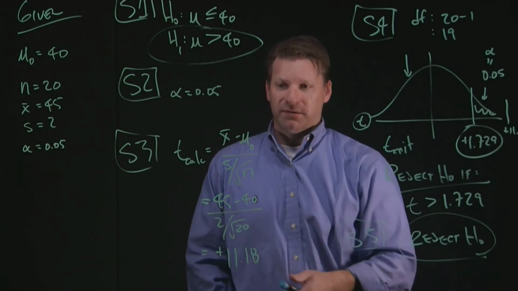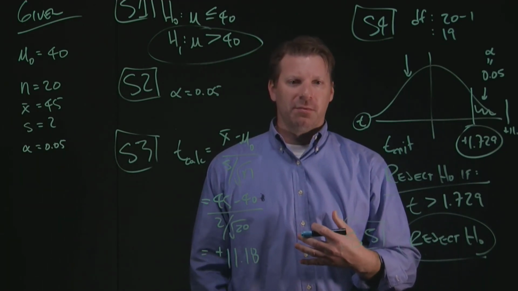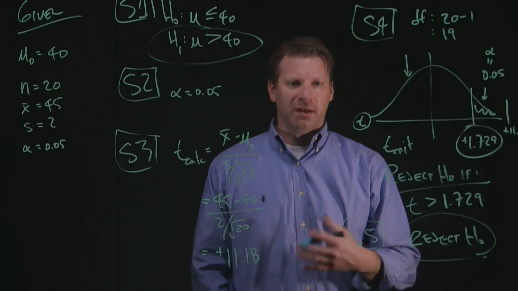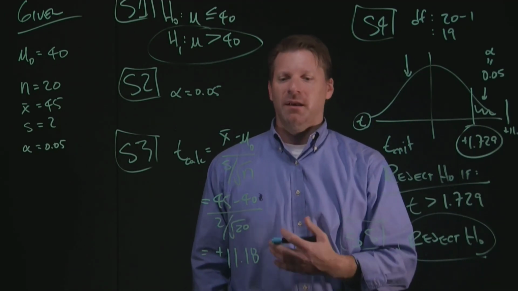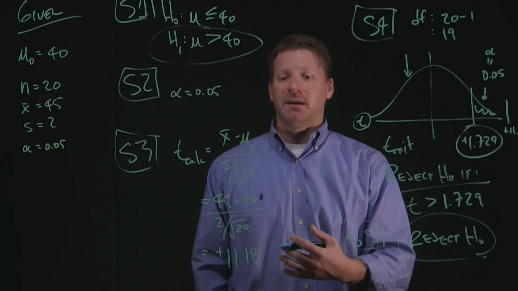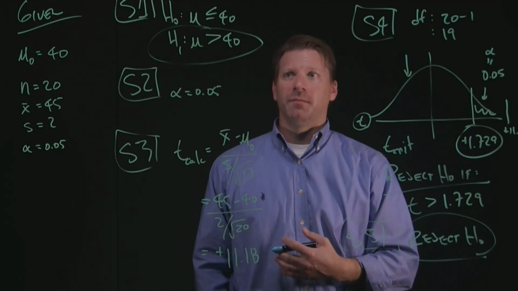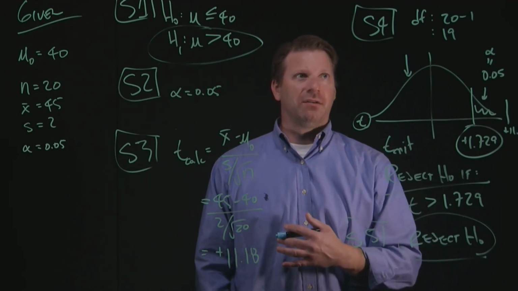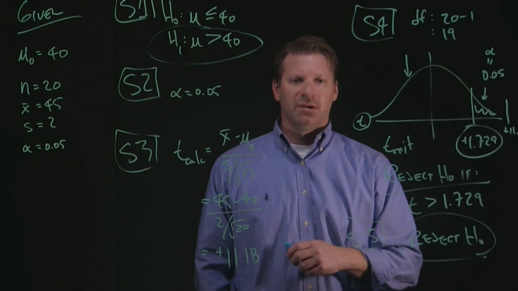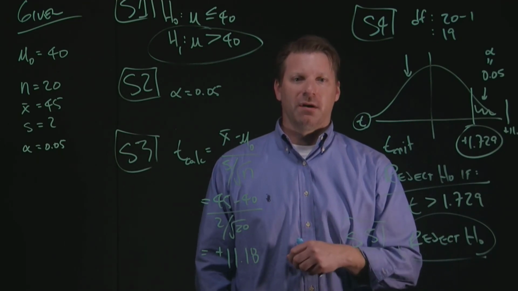This is a very persuasive number. Later on, we'll talk about how we would solve this problem using a p-value, and it would be even more evident that this is a statistically significant value. But again, even looking at a critical value test, it is abundantly clear that the change in the grip has increased Marco's throwing distance.